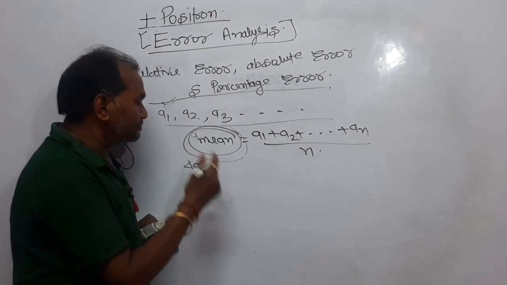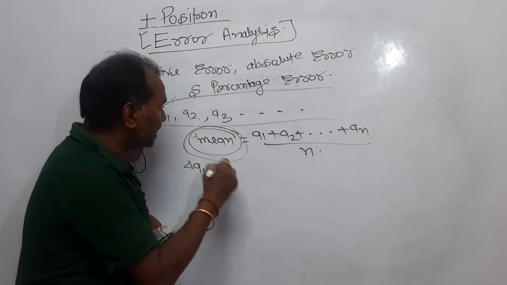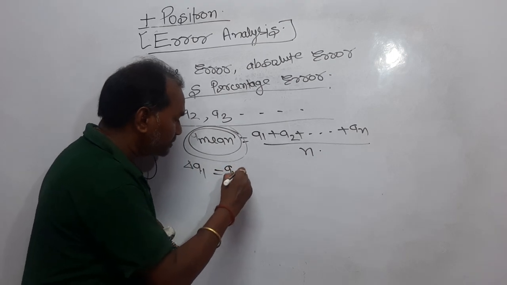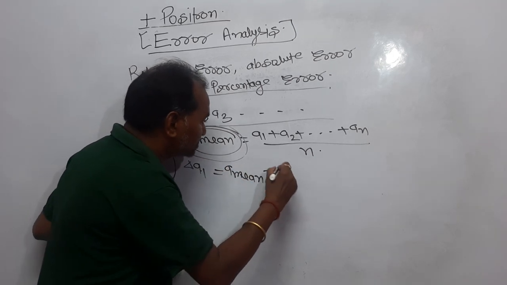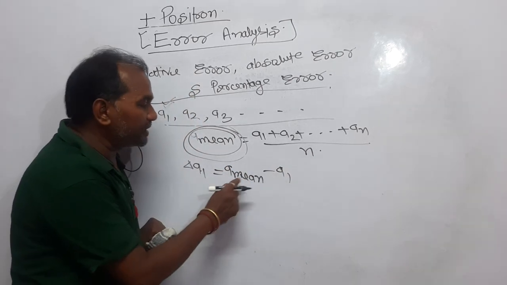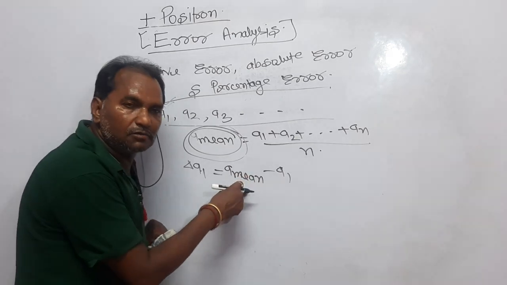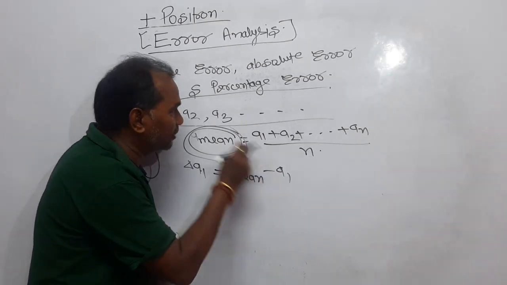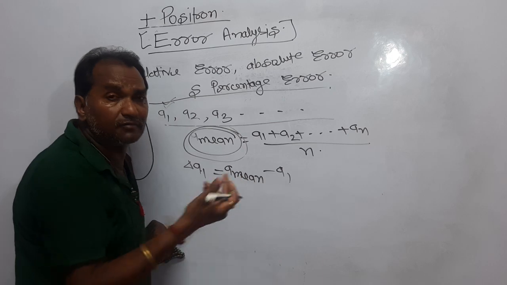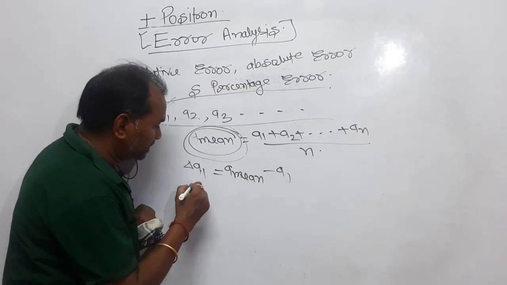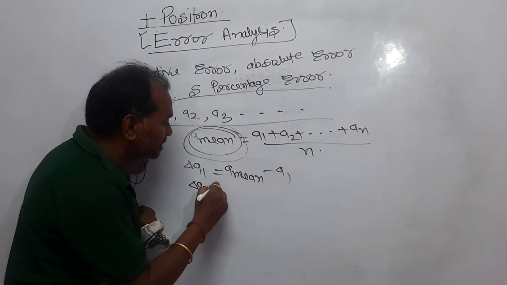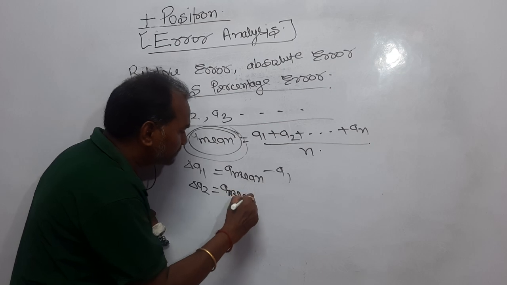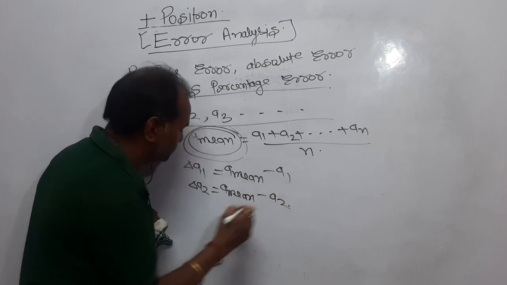So, the error in the first value, delta A1, is equal to A mean minus A1. I am comparing with this value. This is the true value of the experiment, and I am comparing all these values with it, and we will get the error. In the second value, delta A2 is equal to A mean minus A2.